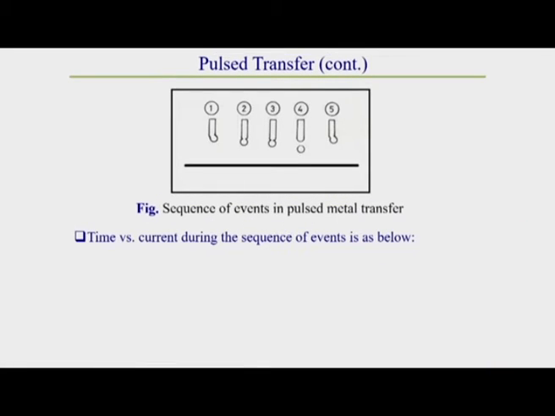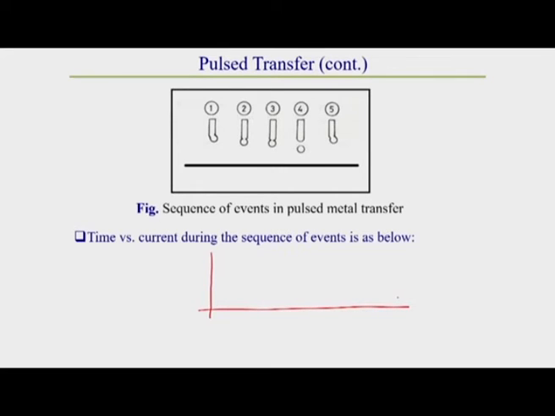By this method we can control the rate of metal transfer, because if we set the number of peaks per second to 60, then we get 60 drops per second. If we set it to 100, then we get 100 drops per second. So as per our requirement, we can control the metal deposition rate by controlling the pulse rate. Now we will also see the different steps of metal transfer, that means how the oscillogram looks. Here the oscillogram is shown in these different steps.